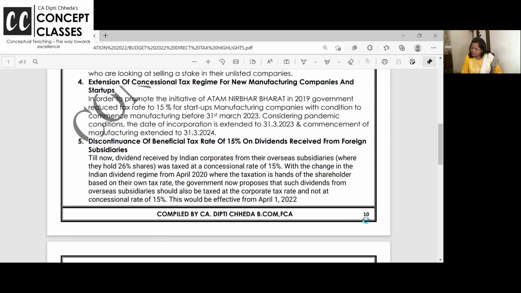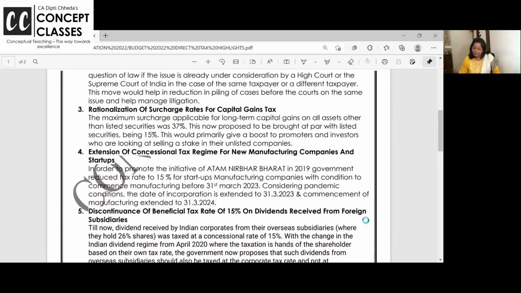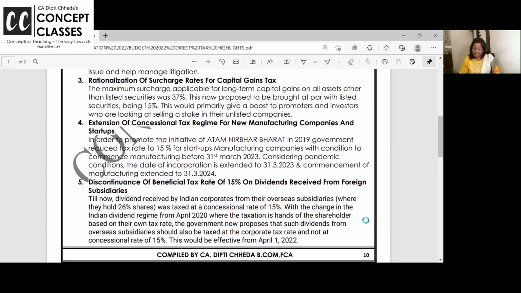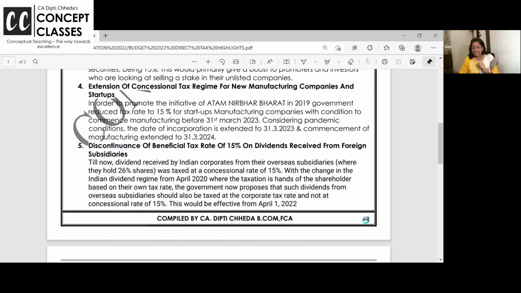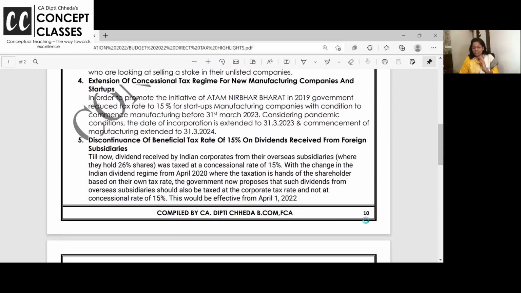In order to promote the initiative of Atmanirbhar Bharat, the government reduced the tax rate to 15% for startups with a condition to commence manufacturing before 23. Considering the pandemic, the date of incorporation is extended to 23 and commencement of manufacturing to 24. And they have to pay a concessional rate of income tax, even though a company should pay a flat rate of tax of 30%. Here, the tax rate for them would be only 15%, subject to conditions.